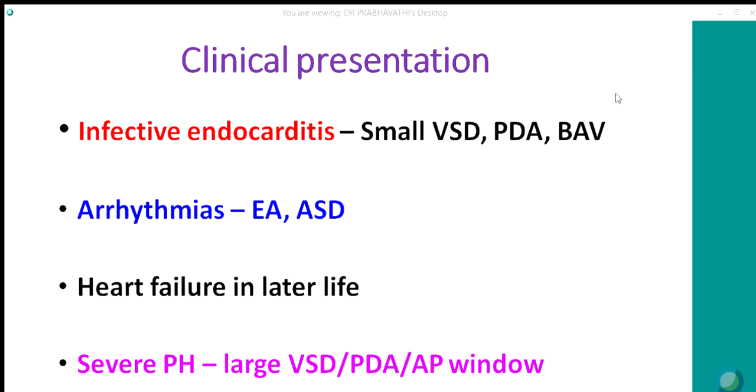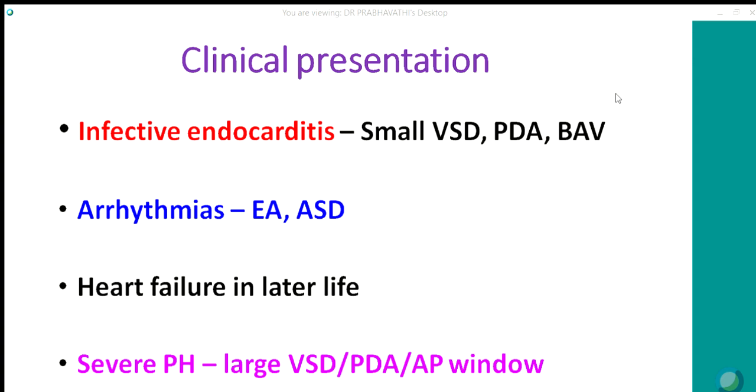So heart failure in adults can be because of ASD with atrial arrhythmias or development of mild to moderate pulmonary hypertension. ASDs are usually asymptomatic, especially ostium secundum and sinus venosus defects can be asymptomatic till the fourth decade. Then they start developing symptoms because one, the left ventricular compliance reduces, so the left to right shunt increases. Second, development of atrial arrhythmias. Third, development of mild to moderate pulmonary hypertension. The shunt in ASD, left to right shunt, depends on the compliance of the ventricles. If the compliance of the left ventricle decreases, then the left to right shunt increases.